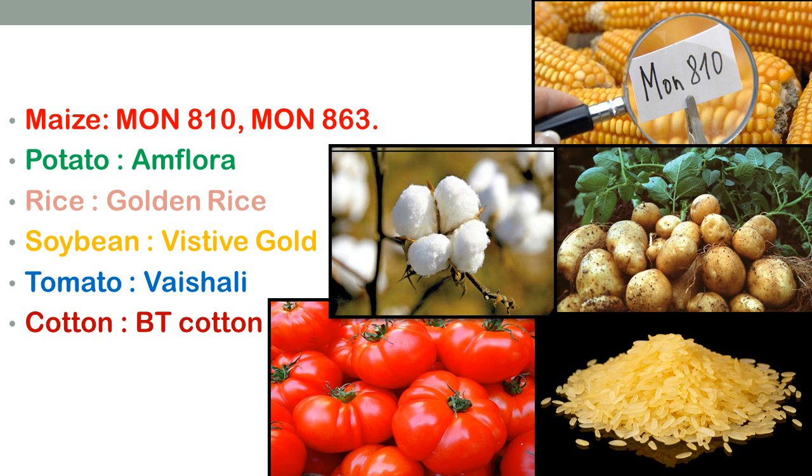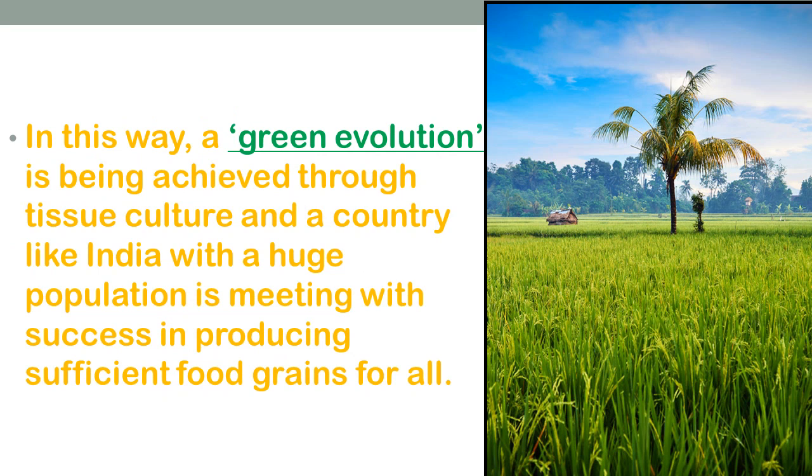In this way a green evolution is being achieved through tissue culture, and a country like India with a huge population is meeting with success in producing sufficient food grains for all.